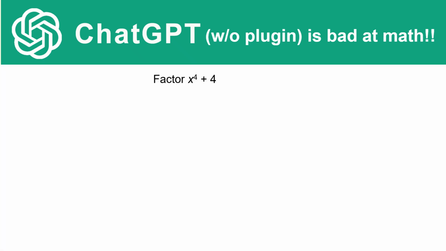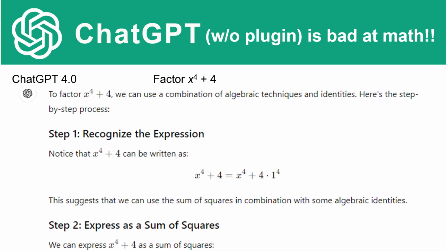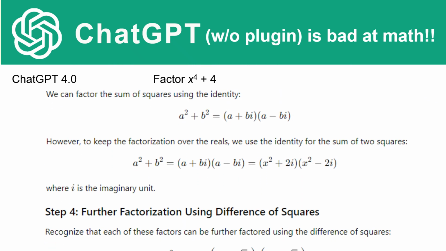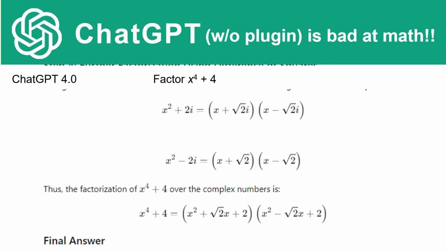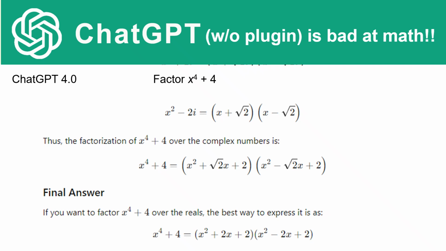For example, let's factor x to the fourth plus 4 using ChatGPT 4.0. And notice that it gives us this result, and it does it in steps. Step 1, Step 2, Step 3. And there you can see that it gives us this final answer.